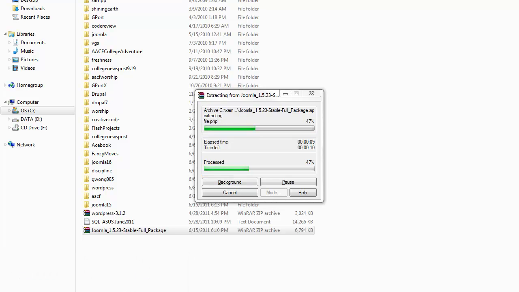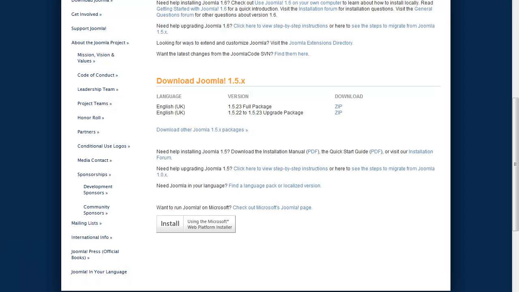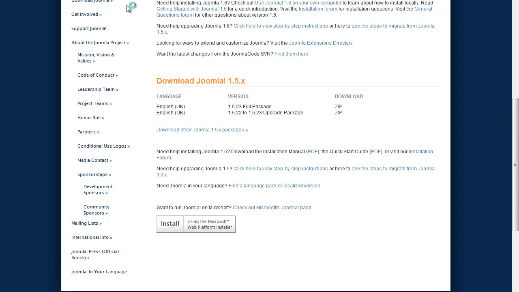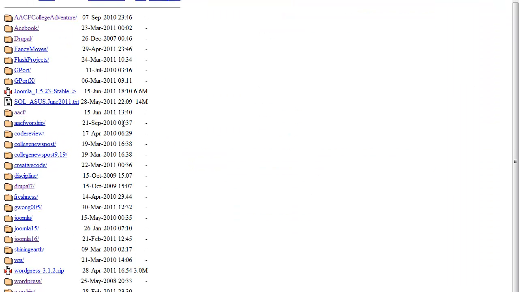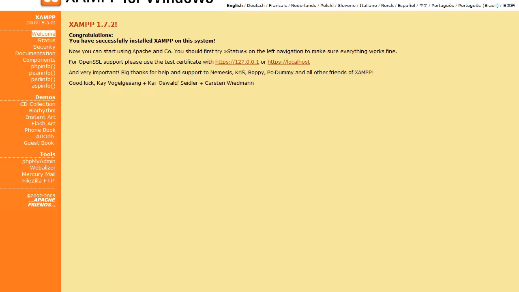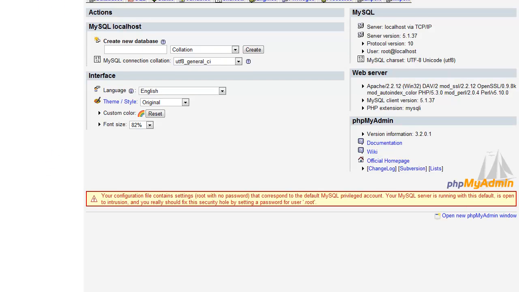In the meantime, when getting Joomla 1.5 installed, whether you're on a web server or whether you're on a local web server, you're going to have to make a database. So most of the databases can be created by this thing called phpMyAdmin. So maybe if you're on your web host server, you might have a create database function, or go to phpMyAdmin, and you'll need to do that.